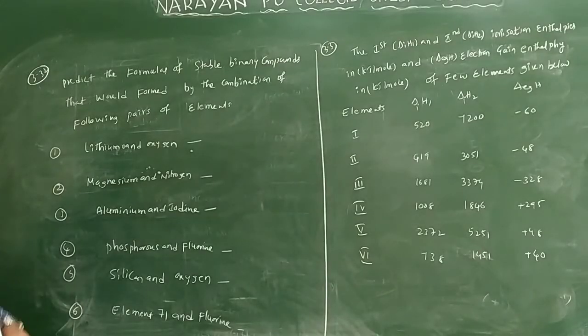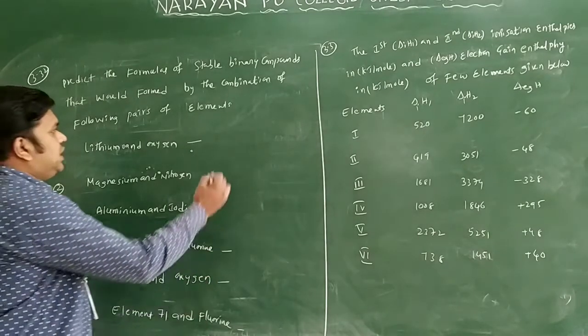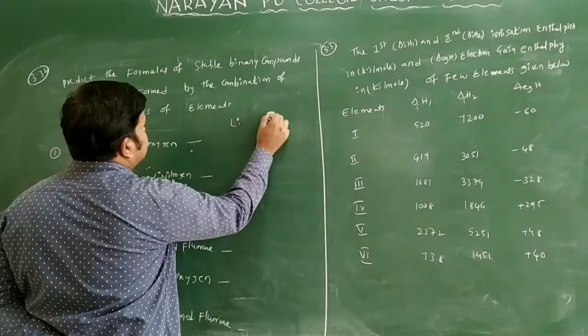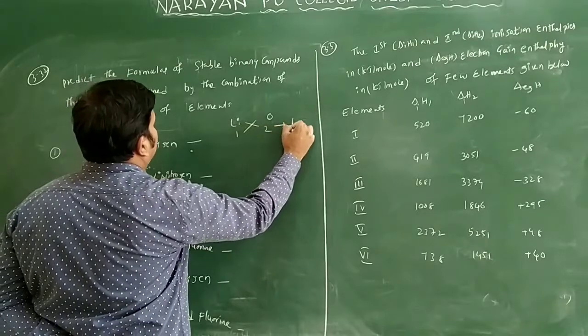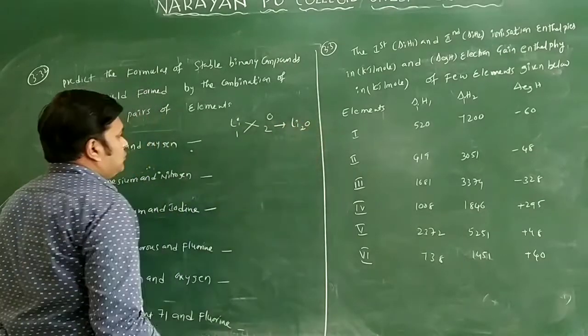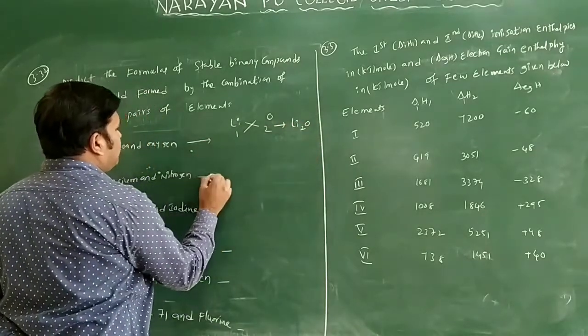See, this is one of the NCERT questions, that is 3.32. You can see your textbook from page number 94. Predict the formulas of the stable binary compounds formed by the combination of the following pairs of elements. They are given here 6 examples, the first one being lithium and oxygen. Lithium valence 1, oxygen valence 2, then you will get the compound Li2O. This is lithium oxide.